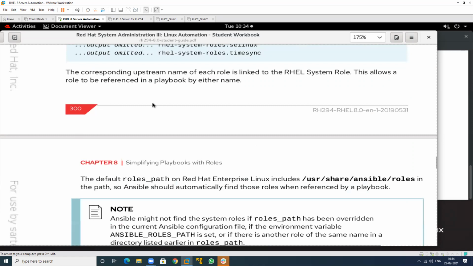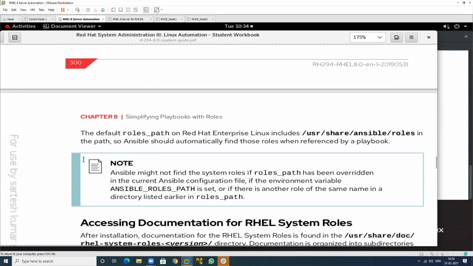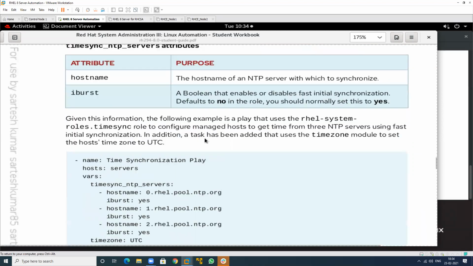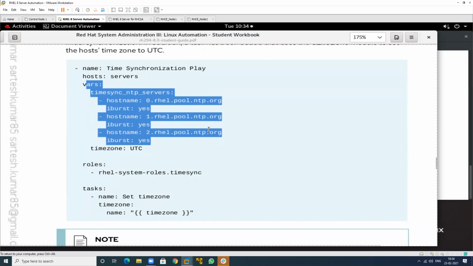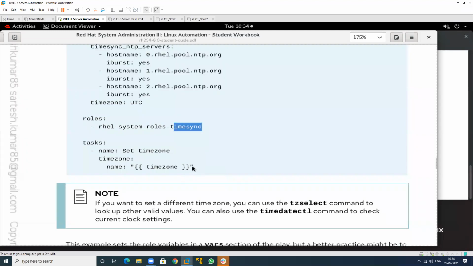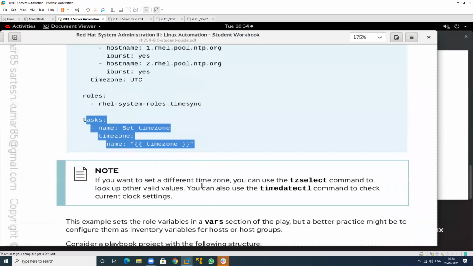And this is related to time synchronization. See, these are my variables, and this is my role structure. That is the default role structure. That is time sync, and this is the task. So enable the time zone. If I want to enable the time zone, and this is the tree structure.